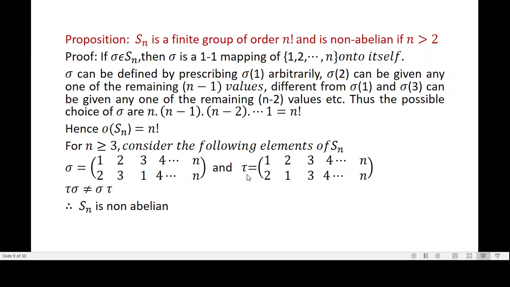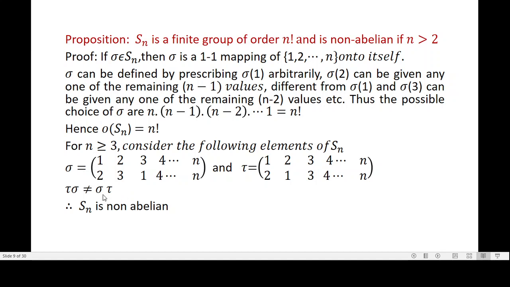Let us consider one more permutation denoted by tau. Tau is equal to: image of 1 is 2, image of 2 is 1, 3 goes to 3, 4 goes to 4, etc. n goes to n. Okay. Now, let us show that tau into sigma is not equal to sigma into tau.